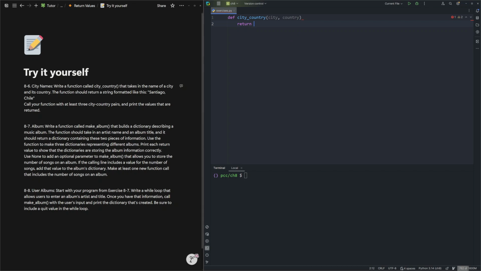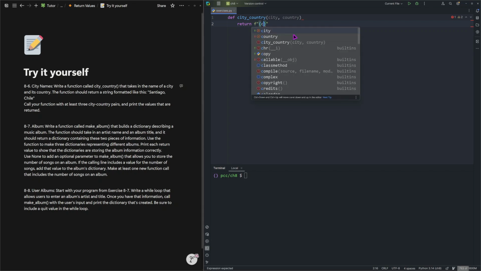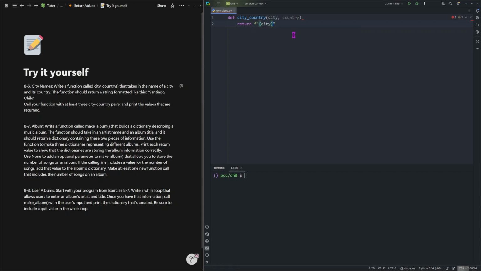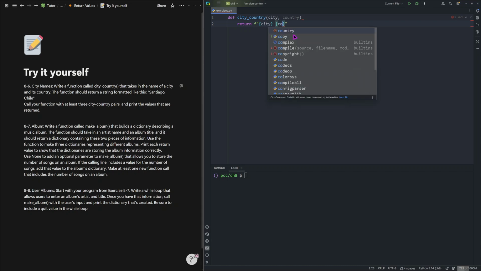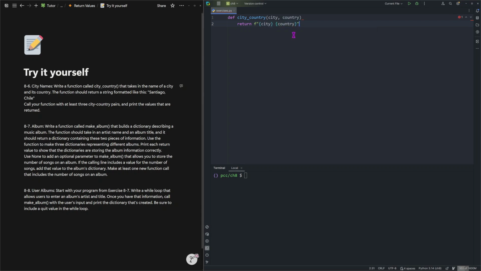Let's try to return in one line: city and country, and you can also make it title. So we are doing too many things in a single line. We are combining two variables using an f-string. We are making that title using the title method, and we are also returning.